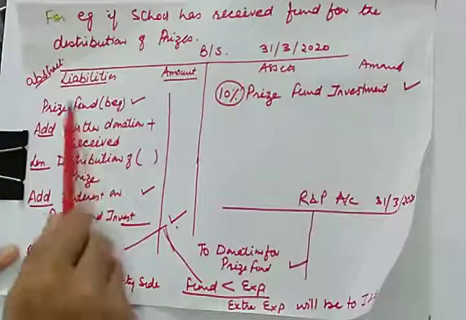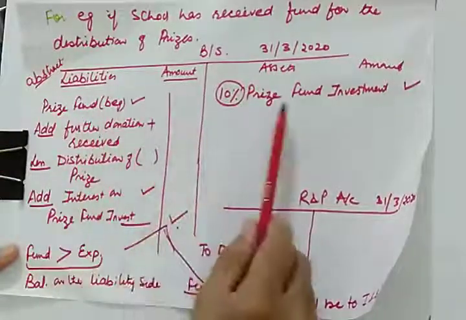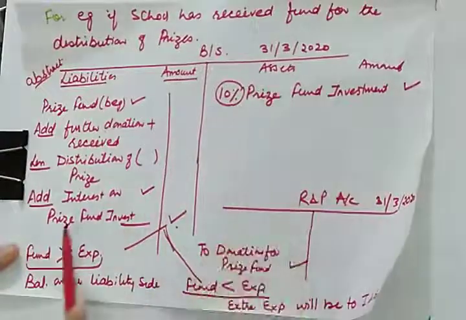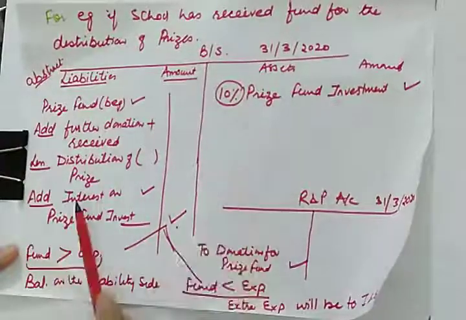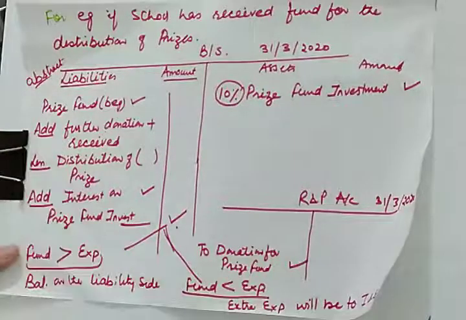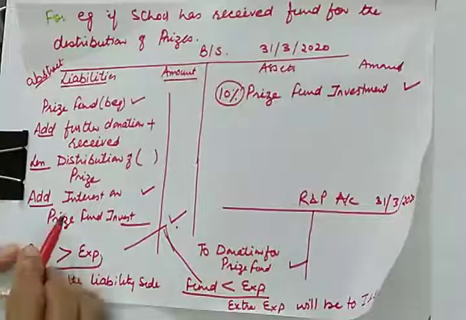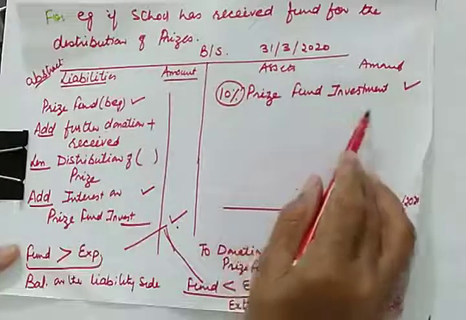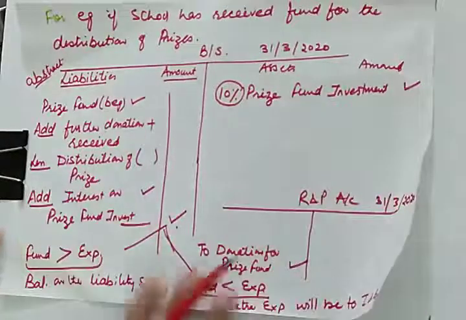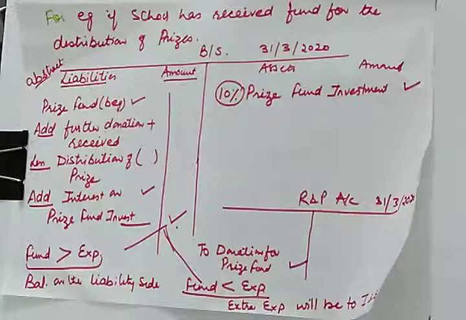And if this prize fund money is invested outside, then we will be adding the income from this to the prize fund. And if this is accrued, then we'll write here accrued interest on investment. So we'll be doing numericals with some different conditions in the next lecture.